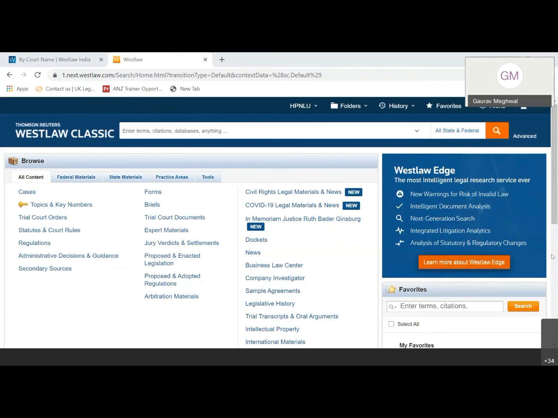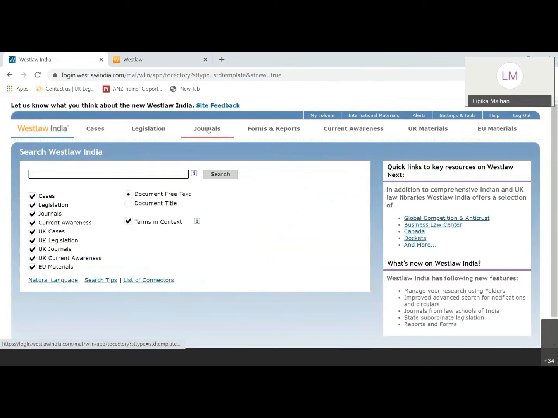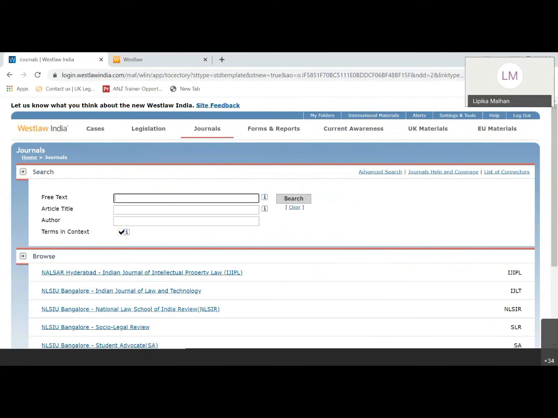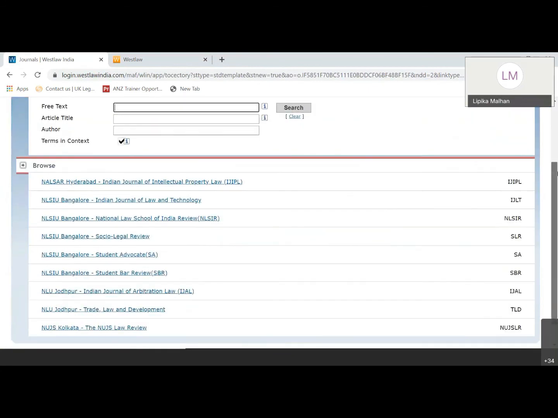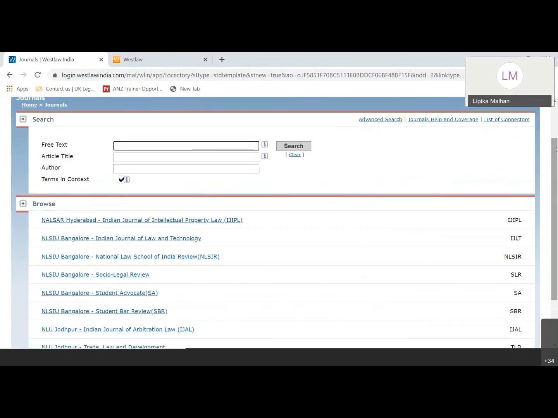Ma'am, will you please again elaborate, as I want to find some Indian journal in Westlaw. I just missed the initial session, so will you please repeat? For Indian journals, when you are on this Westlaw India homepage, there is a tab called Journals here, where you can find all of these Indian journals which are available here. Would you like any further information on this? Oh no, ma'am. Thank you. Okay, thank you.